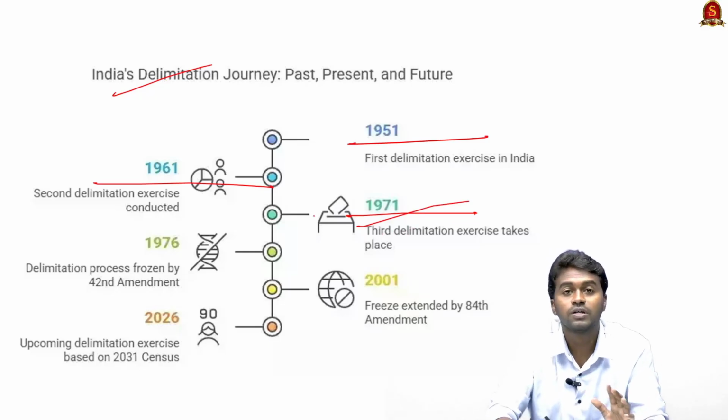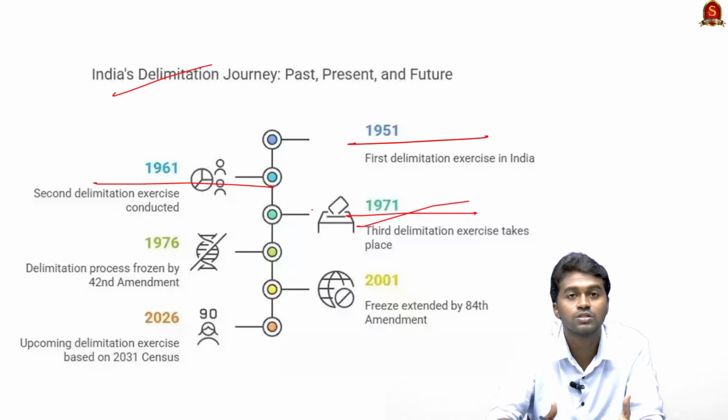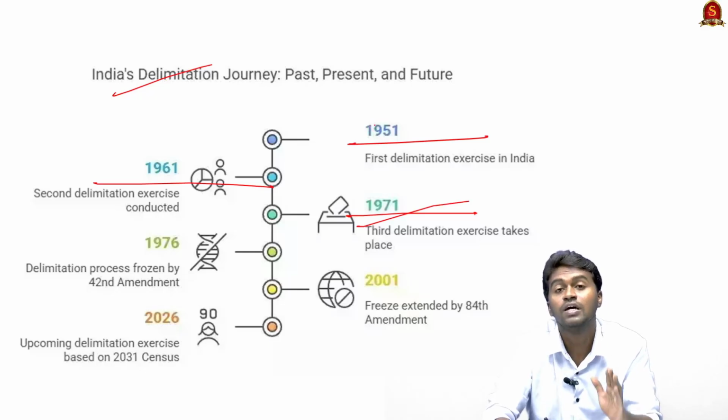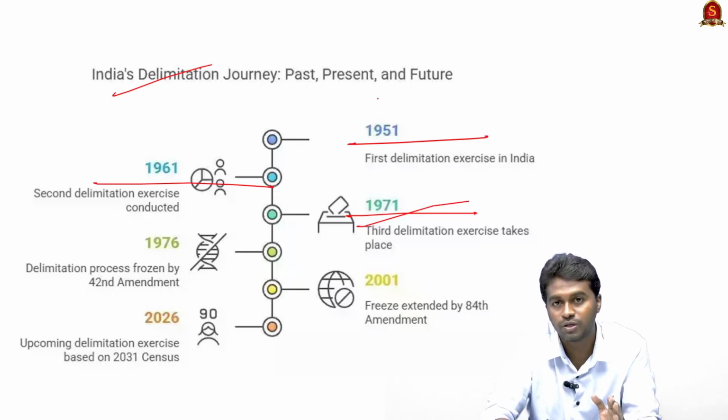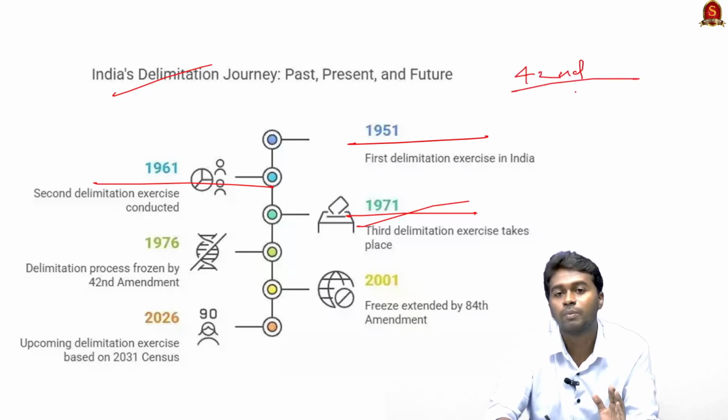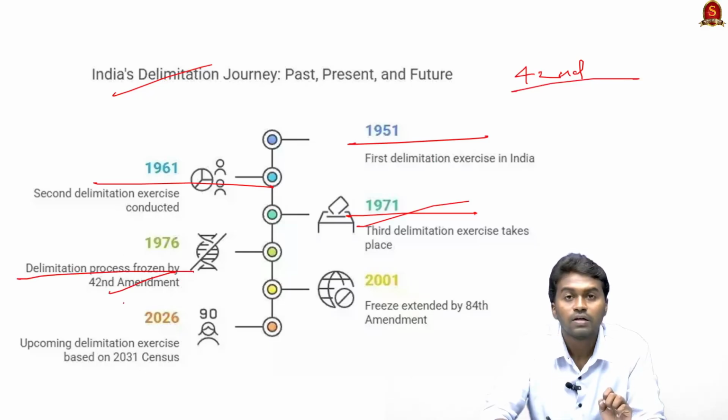And here comes a change. That means in the 1970s, India went through a lot of demographic changes as well as political changes. You can see that on June 25th, 1975, India went under national emergency. During this time, the government of India brought the 42nd Amendment. As per this 42nd Amendment, the delimitation process was frozen.